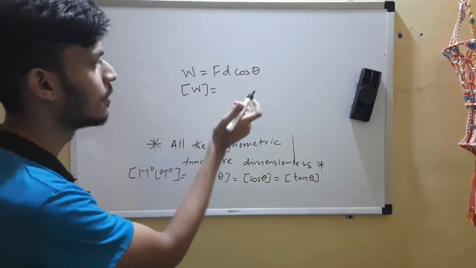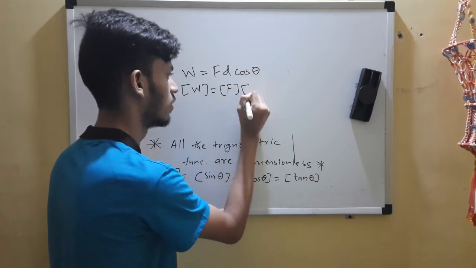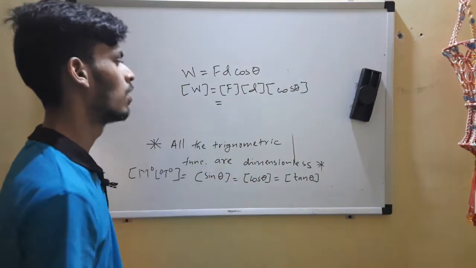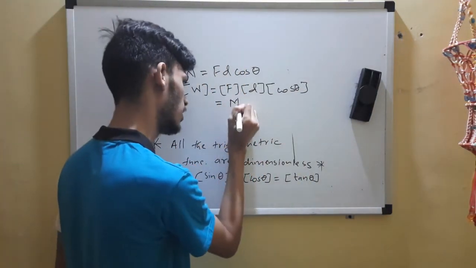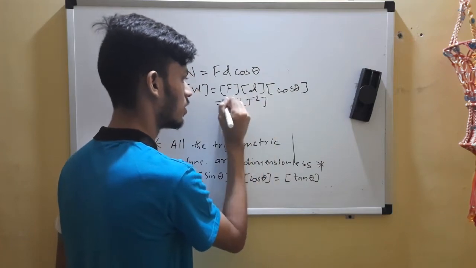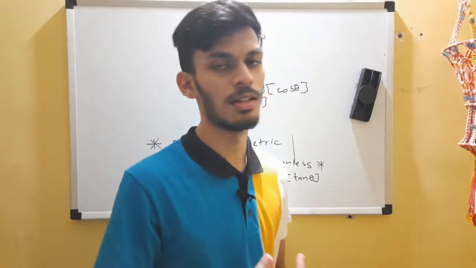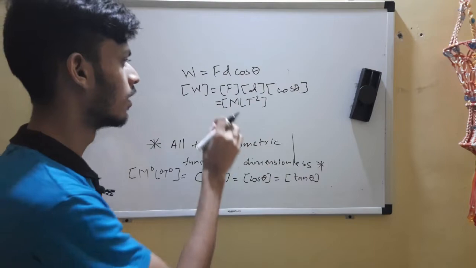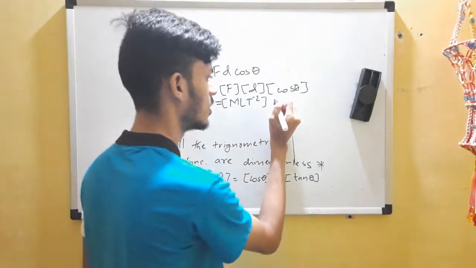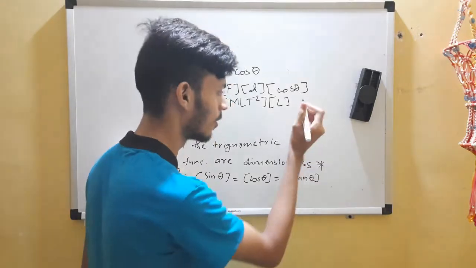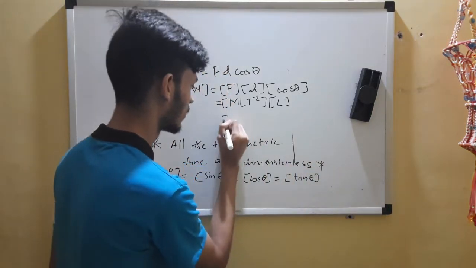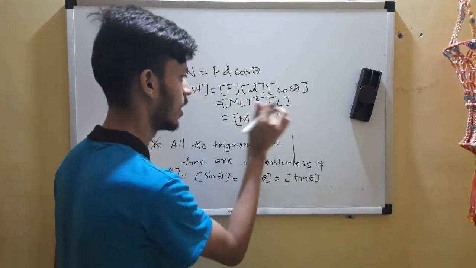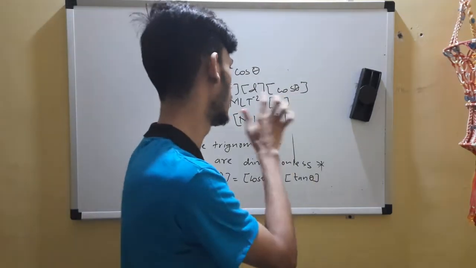Okay, so take dimensions on both sides if you want to write it for each single term. Force, we already know it as MLT raised to minus 2. As you do more and more practice, some of the dimensional formulas will get fit into your mind. If you're doing it slowly, I don't mind, because it's your first time. Droppers, do it quick, okay? Don't sleep over there. ML2 T raised to minus 2. I took this L in L, 1 plus 1, 2.